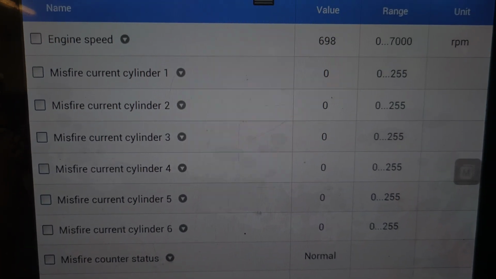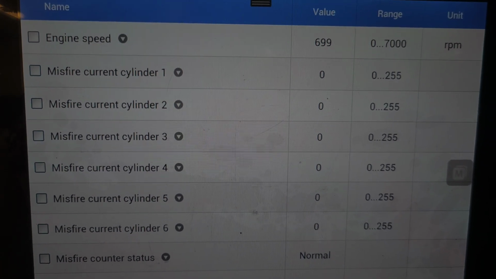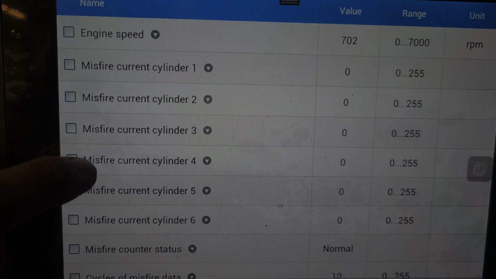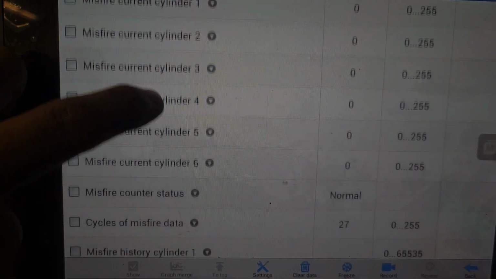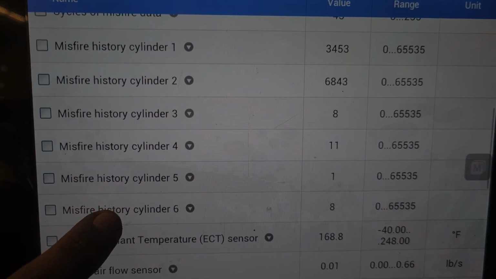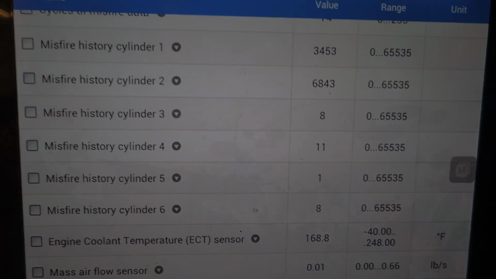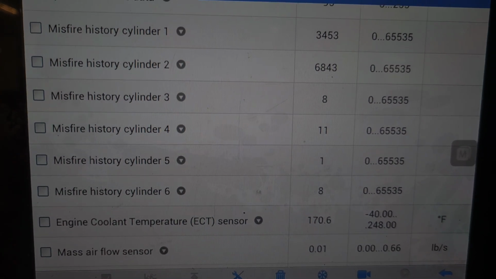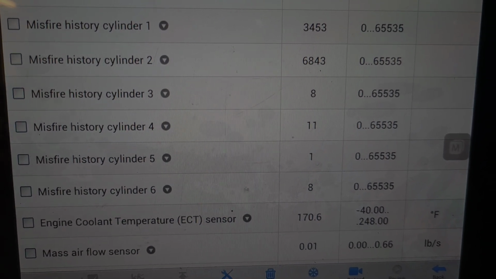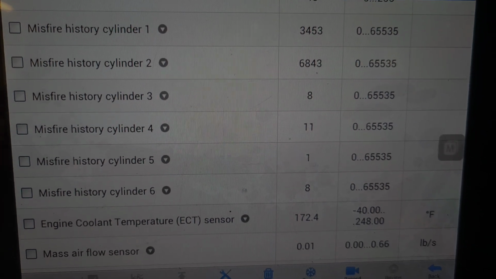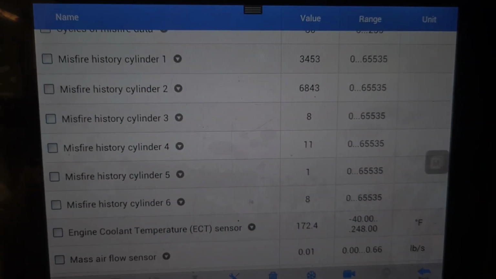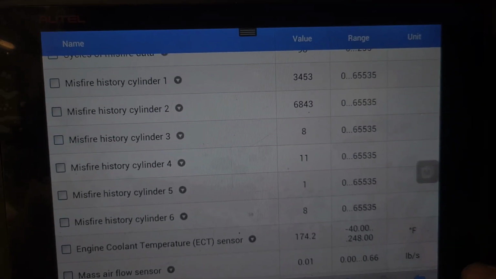Alright, so we have the engine running now after replacement of the distributor cap, rotor and spark plugs. You'll notice the cylinders are at 0 on the misfire counts, so the cylinders are no longer misfiring. I haven't erased trouble codes yet because I want you to focus on the misfire data. You can see multiple cylinders misfiring in the past. Since I had a random cylinder misfire, I didn't know exactly which cylinders were misfiring, but if you look at the data display, you can narrow it down to two particular cylinders. So that's what we did. We focused on those two cylinders and it led us to the actual problem.